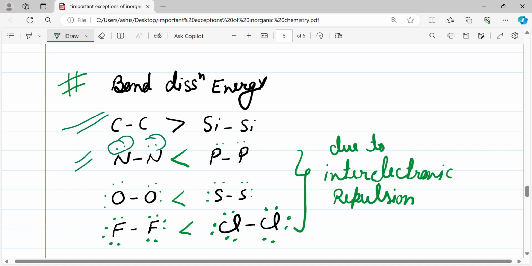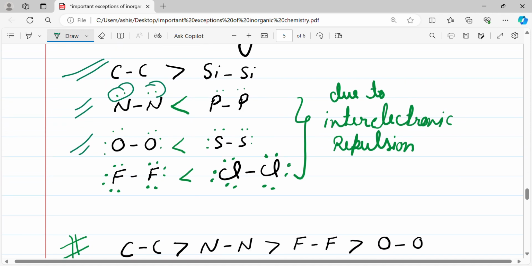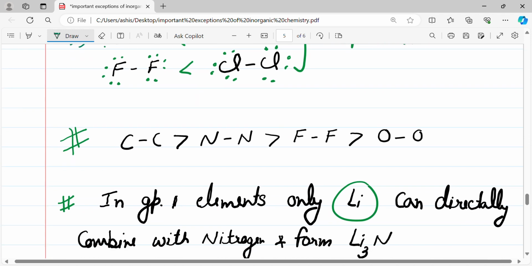Similarly, nitrogen has less bond dissociation enthalpy due to interelectronic repulsion. We are talking about N single bond N and P single bond P. Then O single bond O has lesser bond dissociation enthalpy than S single bond S. Then F single bond F has lesser bond dissociation enthalpy than Cl single bond Cl.